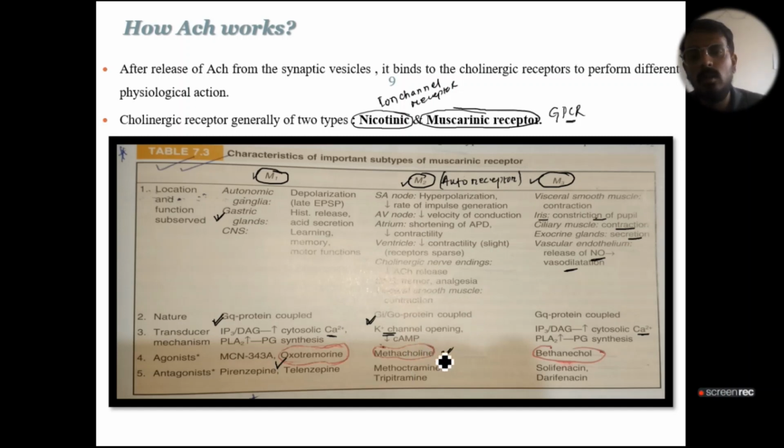From that you can remember methacholine is associated with the M2 receptor, and the third one is bethanechol. B for bethanechol, B for bladder. Bethanechol is basically given in post-operative urinary retention cases. If we talk about antagonists, they are pirenzepine, telenzepine, methoctramine, tripitramine for M2, and solifenacin and darifenacin for M3.